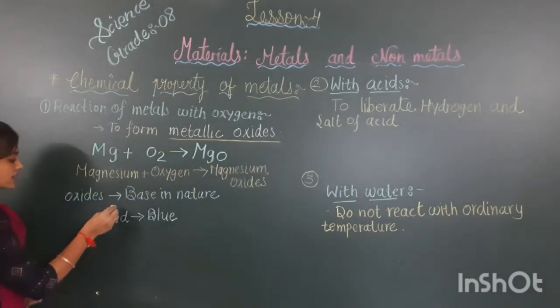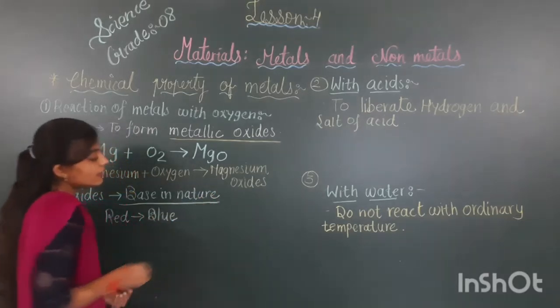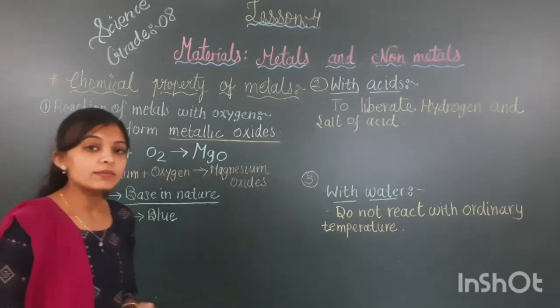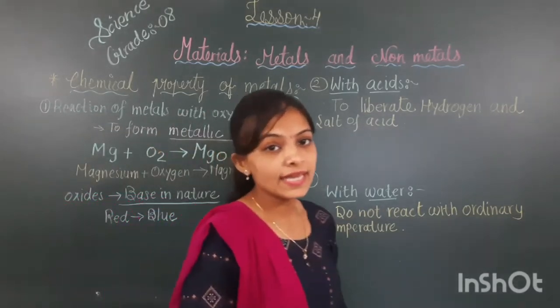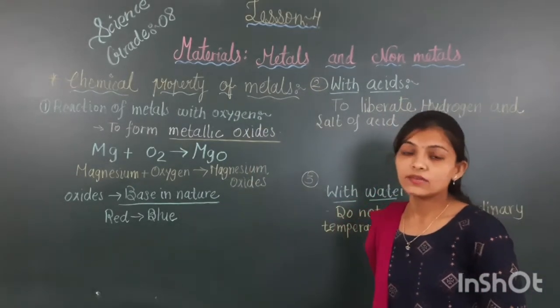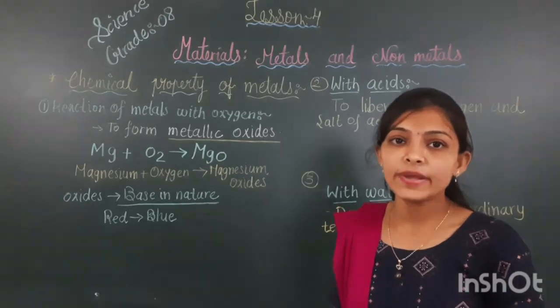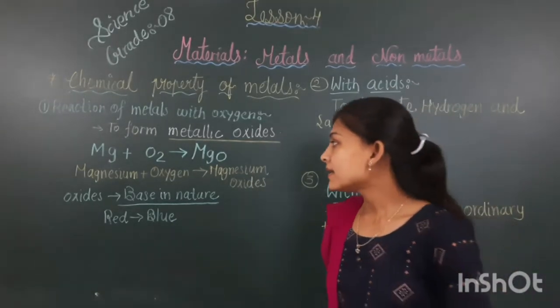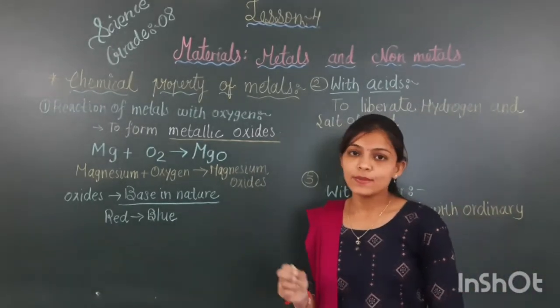These metallic oxides are basic in nature. Now you have one question: what is basic in nature, and what is acidic in nature? In your previous grade also you learned about acids and bases. How will you test acid and base? With the help of litmus paper.